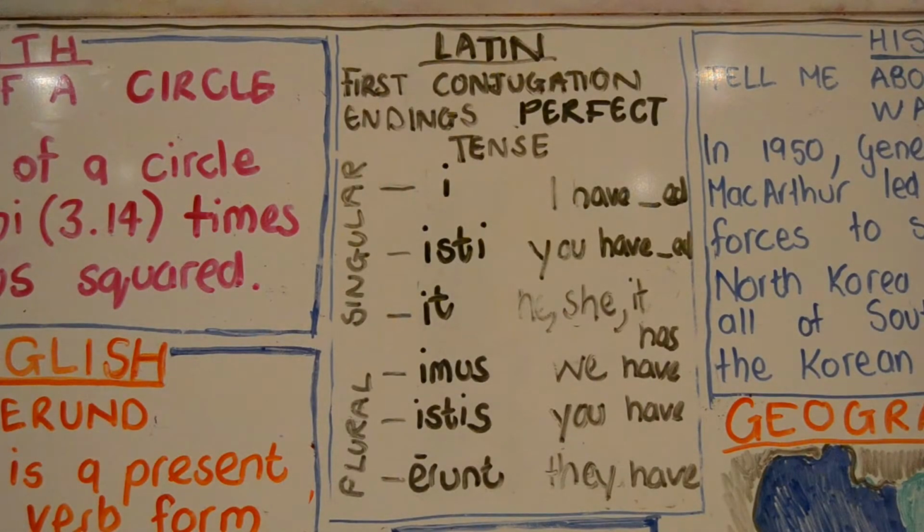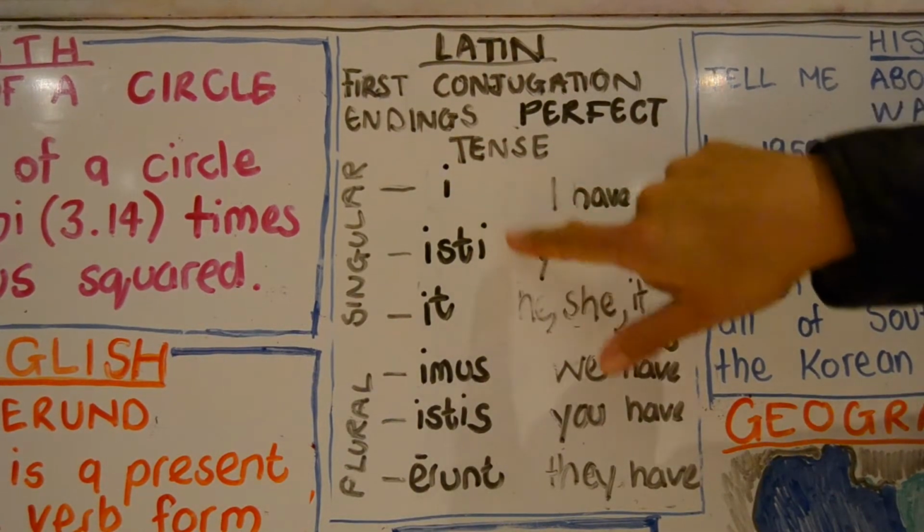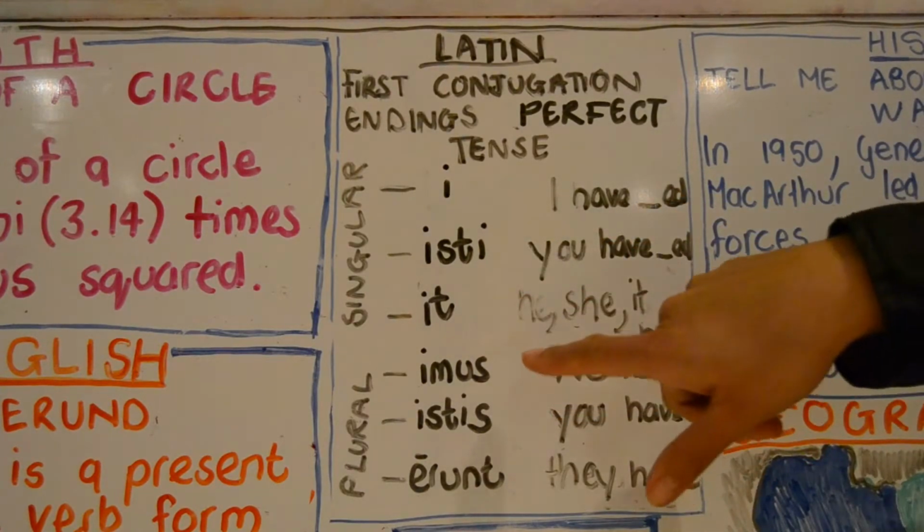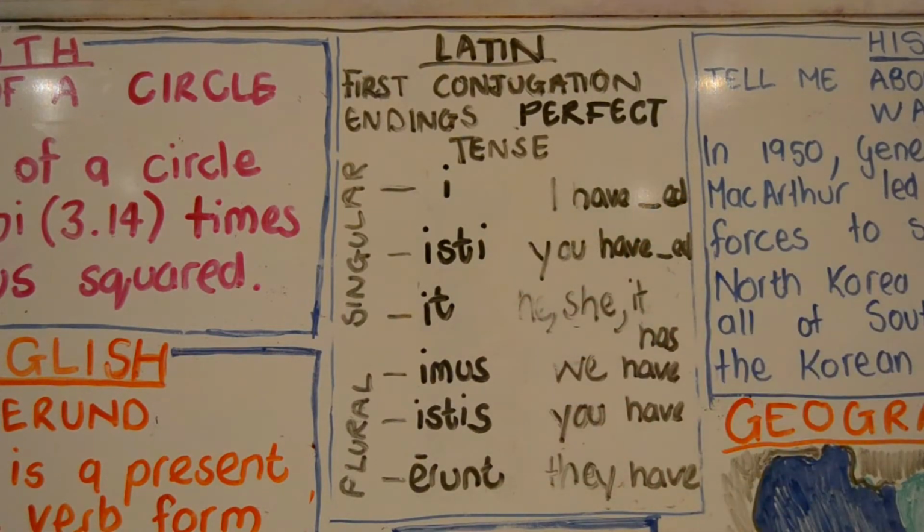Moving on to the Latin. The Latin for this week, we are doing first conjugation endings, perfect tense. I want you to think about, if you were to get a perfect present, you would go with excitement. And that is what the endings for this week are. So it's isti, it, imus, istis, erunt.